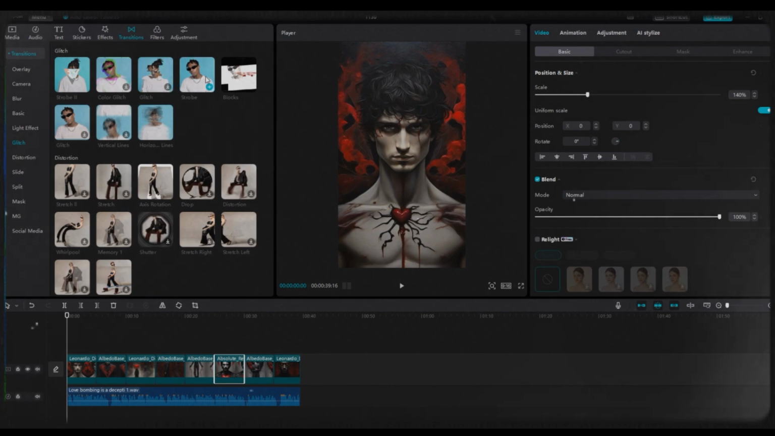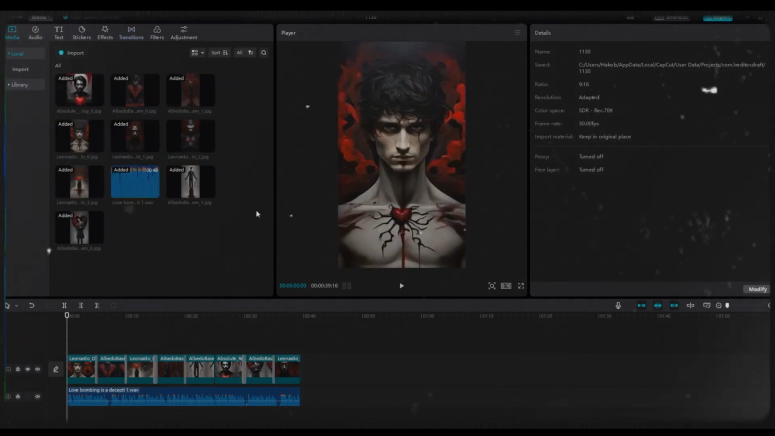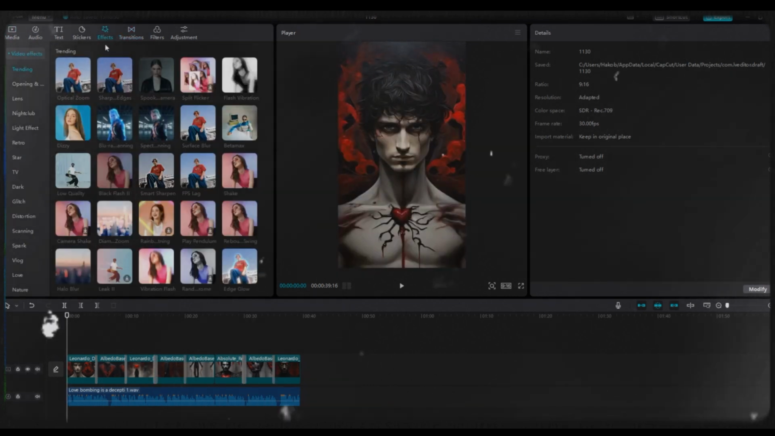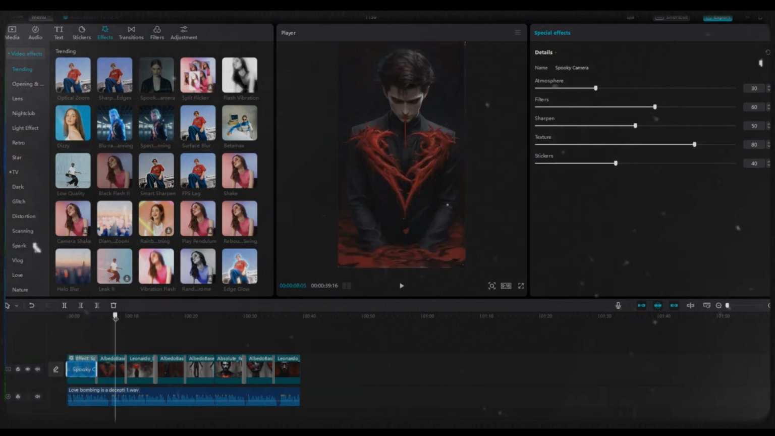Go to Transition from the top menu and select one of the cool transitions from these. I really like this glitch transition effect. Add transitions in between all images. After that, let's add some video effects as well. Go to Effects from the top menu and try these effects. There are hundreds of effects here. Just play with these and make your video edit more interesting. We will give the viewer a different vibe, so make sure to add more effects.